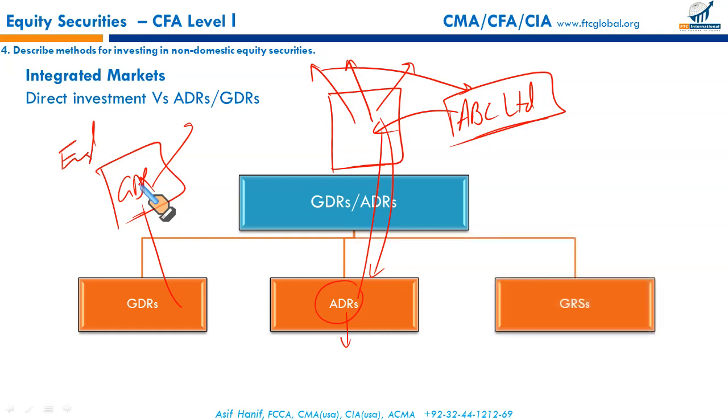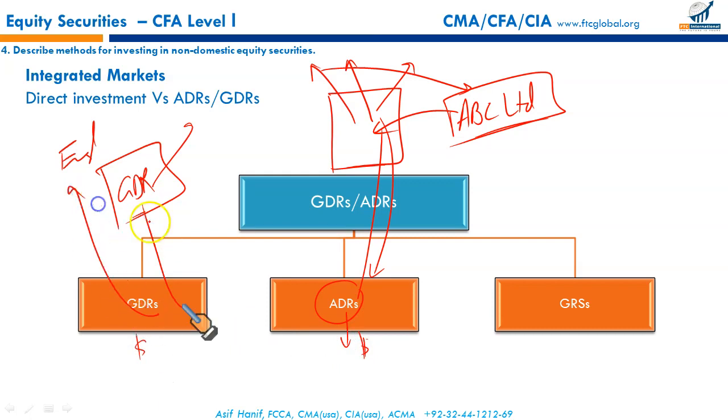Next is GRS, that is global registered shares. This is a little different from GDRs and ADRs. Global registered shares are traded in different currencies, like ADRs are in dollars, GDRs are in dollars.